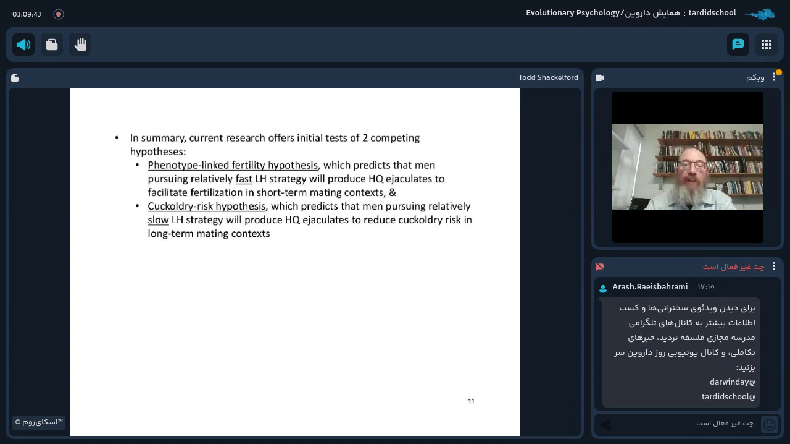So, in summary, what I'm going to talk about today is some recent research that offers initial tests of these two competing hypotheses. The first, the phenotype-linked fertility hypothesis, predicts that men pursuing a relatively fast life history strategy will produce higher quality ejaculates to facilitate fertilization in short-term mating contexts. And the cuckoldry risk hypothesis predicts that men pursuing a relatively slow life history strategy will produce higher quality ejaculates to reduce cuckoldry risk in long-term mating contexts.